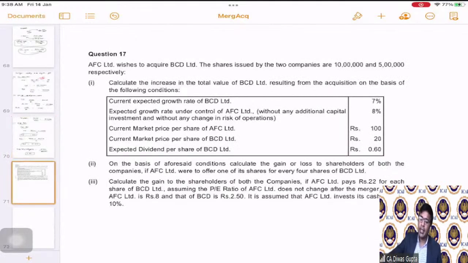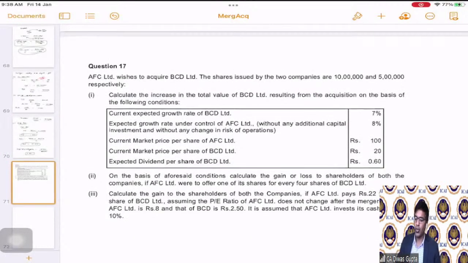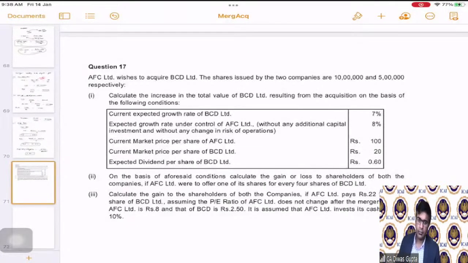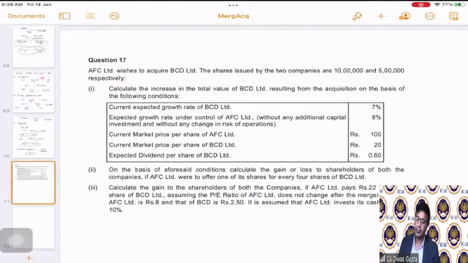Now let's go to the next part. Question number 17. Now this is also a very good question. Okay, now a good question from Naveen.